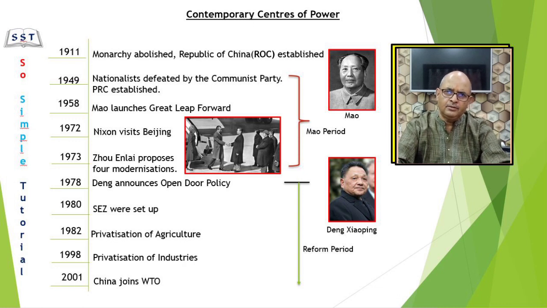In 1958, Mao launched the second five-year plan, which is also known as the Great Leap Forward. It was intended to transform agrarian society to industrial society. Emphasis was to create heavy industries just like the Soviet Union. China needed technology and goods from the world market, but there was no foreign exchange to buy them. So China began to produce those goods domestically that it used to import. This way, China used its resources to establish the foundation of an industrial economy.